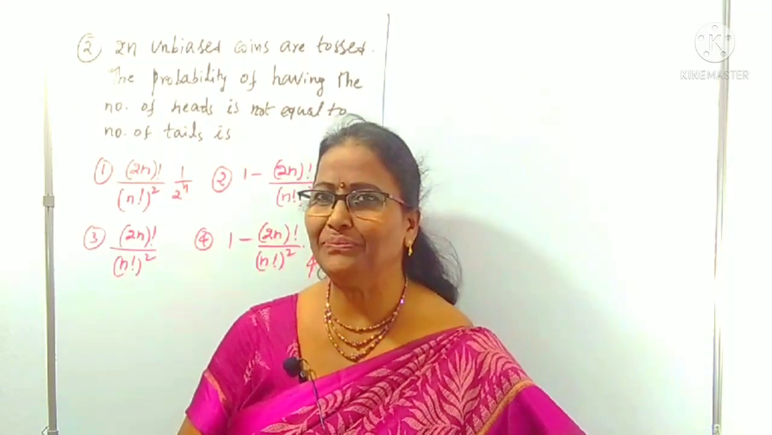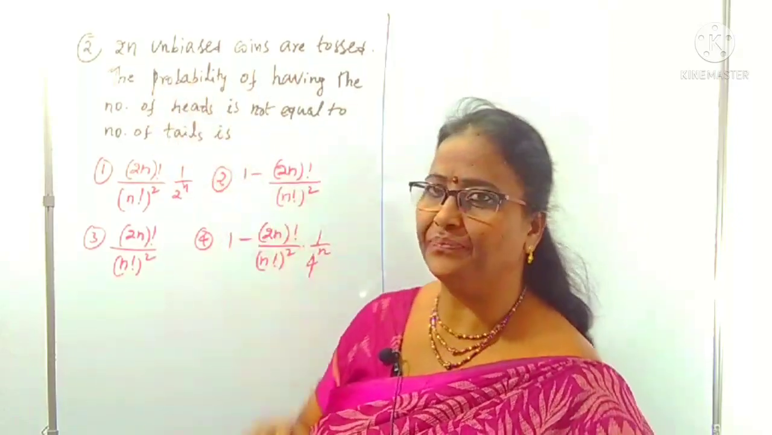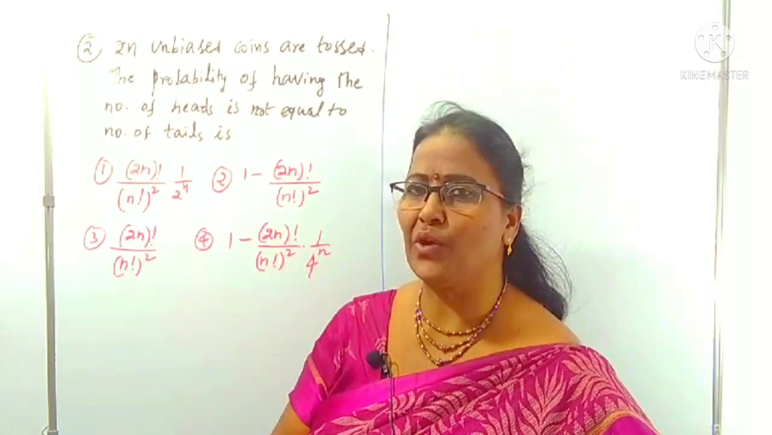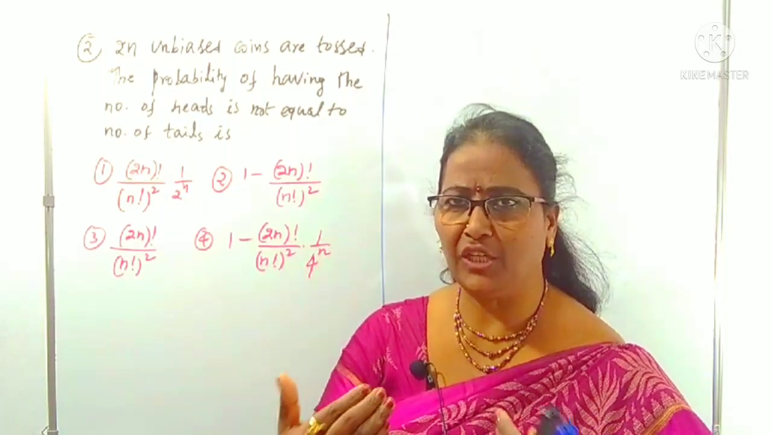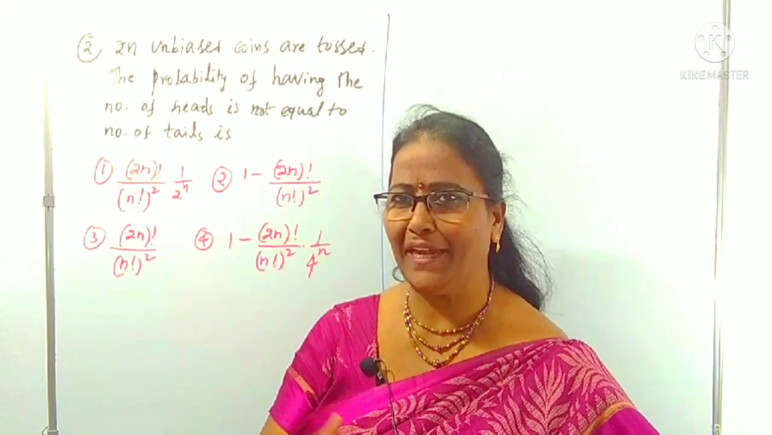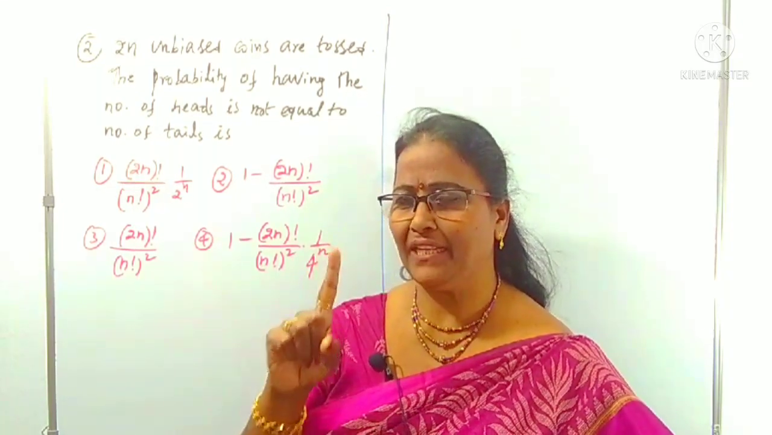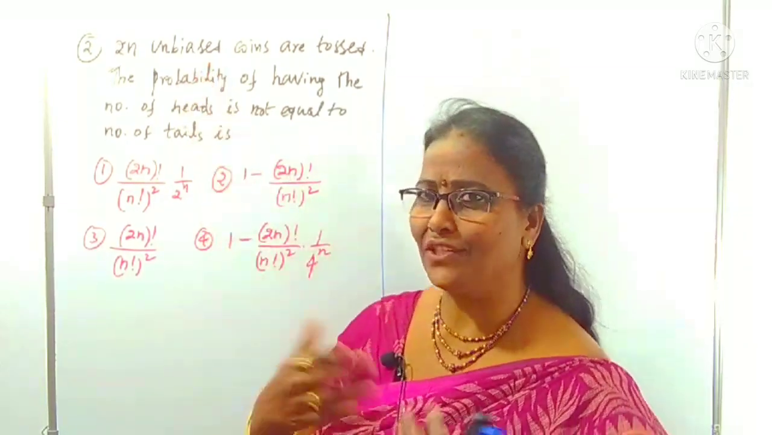Let's see the next question. What is the first sentence? 2n unbiased coins are tossed. Unbiased coins are also known as fair coins. You know, there are equal heads and tails. If there is one coin, one head, one tail, like that, there are 2n coins tossed.